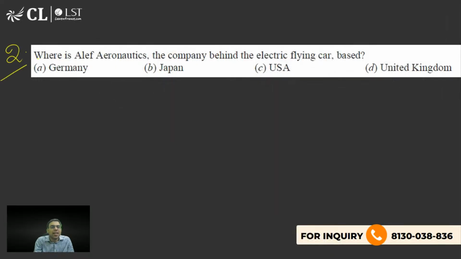As the next question, where is Alef Aeronautics, the company behind the electric flying car, based? Germany, Japan, USA, United Kingdom. What is the right answer to this question?